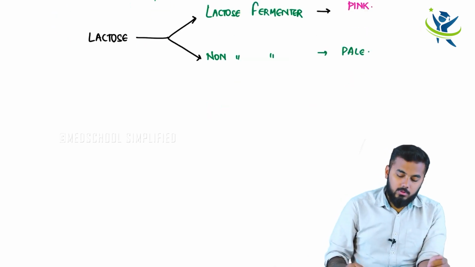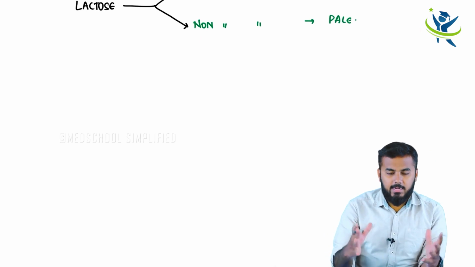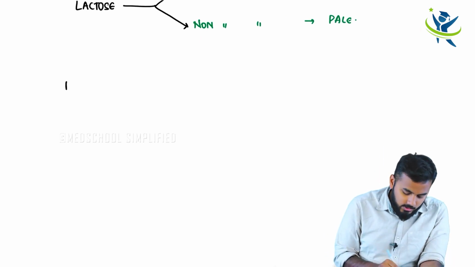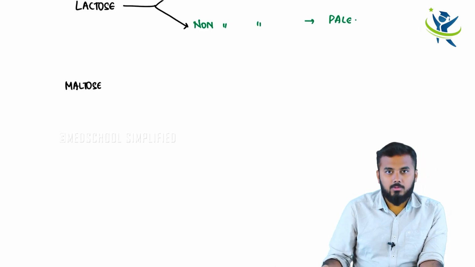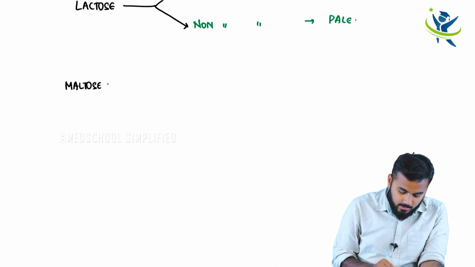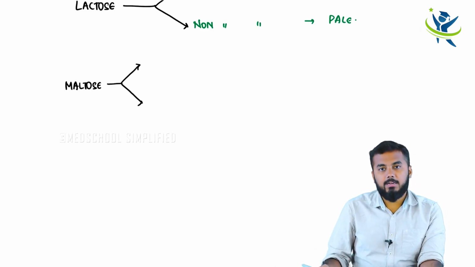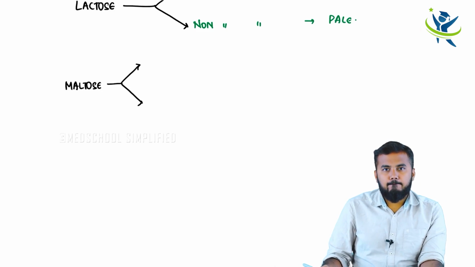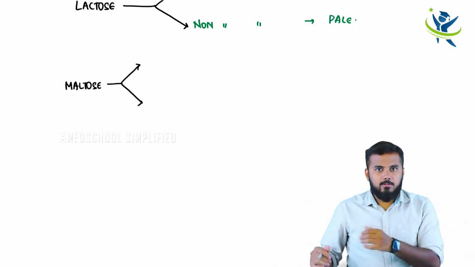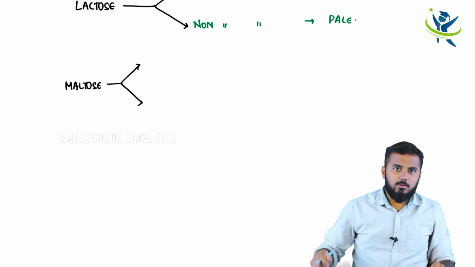Let me give you a clear live example. I have taken a container, and in that I have added maltose solution, and I have added some bacteria. I have taken two containers. In this container maltose, in this container also maltose.